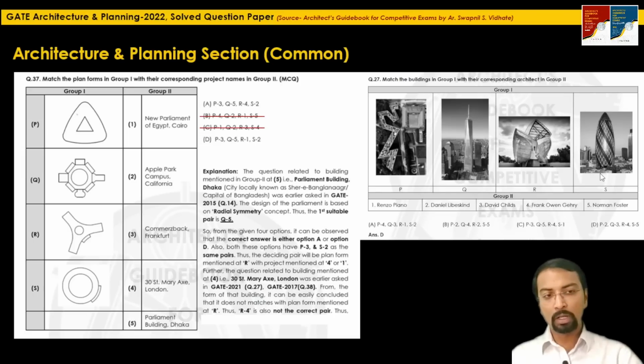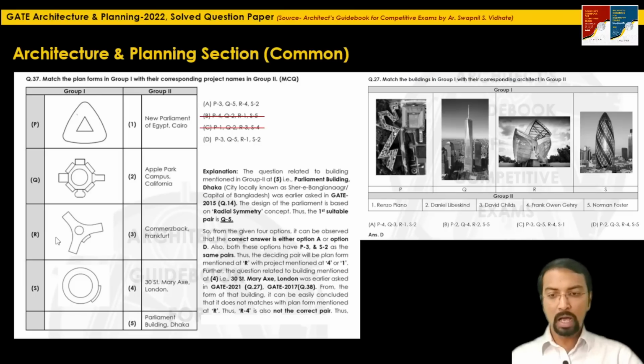Here they have mentioned the image or the illustration of the building, and they have asked to match with the respective architect. So one can definitely say the building form which is in the shape of Gherkin Tower, gherkin shape, cannot have a boomerang shape.